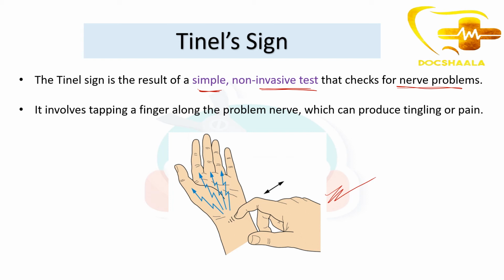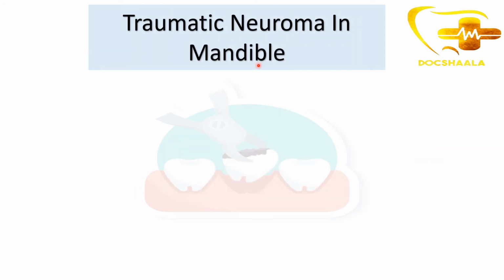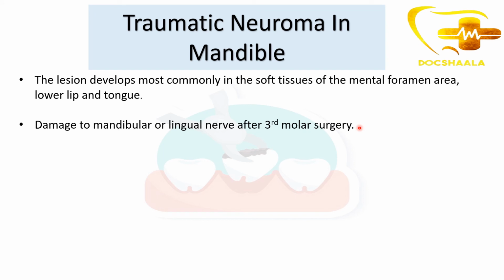So if there is nerve damage or a problem to the nerve, when we tap a finger like this, the tapping will produce a tingling or pain sensation along the problematic nerve.